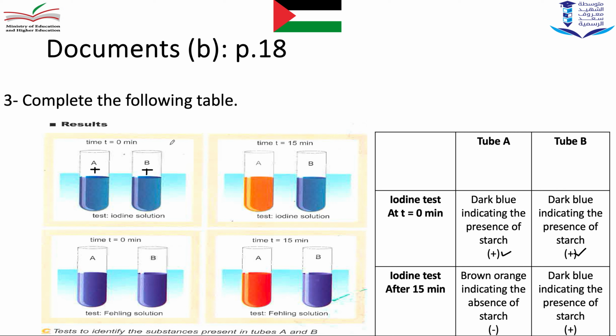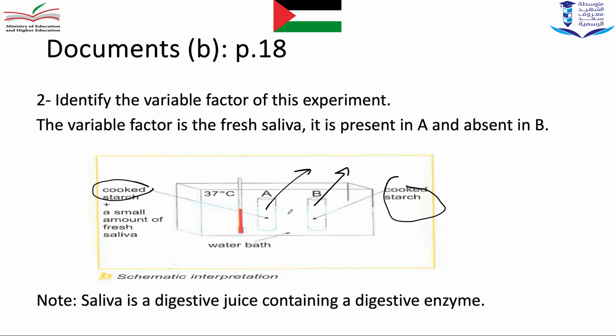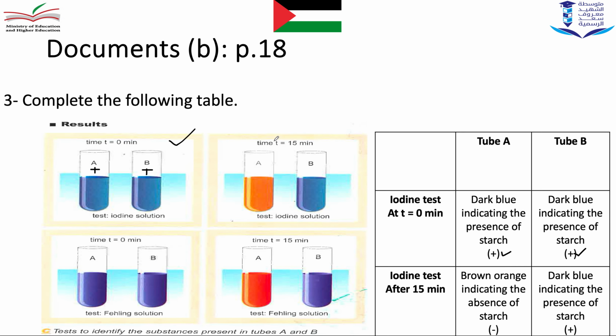And after 15 minutes, this is done. After 15 minutes of the experiment that we put here, we did an iodine test and we observed that here we obtain brown orange, and here we obtain dark blue color. This means the starch has disappeared in tube A. Here there was starch, it disappeared; here there was starch and it stays present.